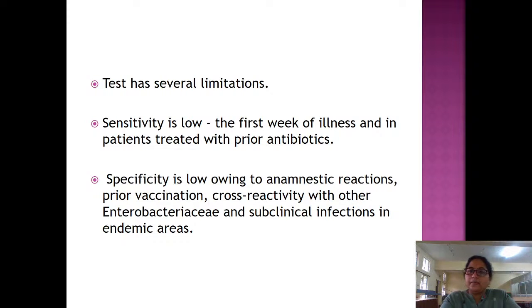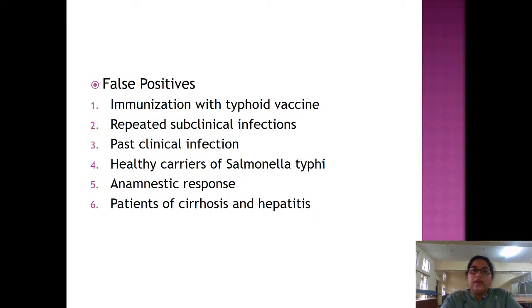Specificity is low owing to anamnestic reactions, prior vaccination, cross-reactivity with other Enterobacteriaceae and subclinical infections in endemic areas. So, false positives. This is the same repetition of the previous slide. So we are giving immunization with typhoid vaccine, so the child may be positive because of the antigens which we have injected, and we'll be thinking it as typhoid. Repeated subclinical infections will also be a cause.